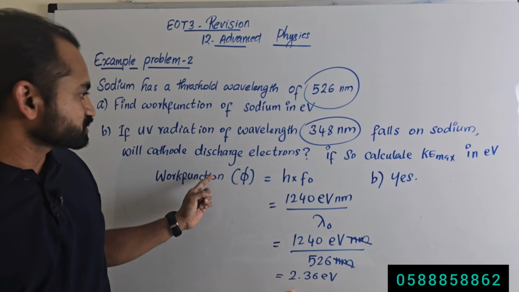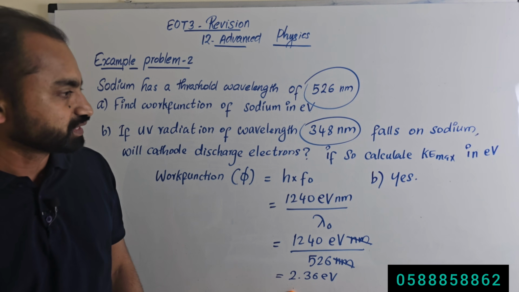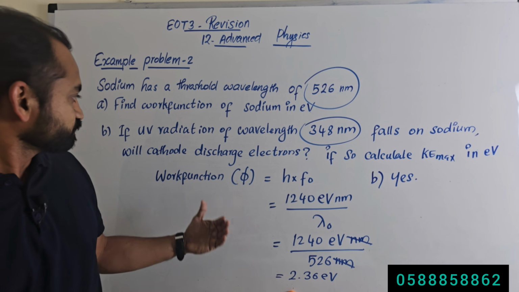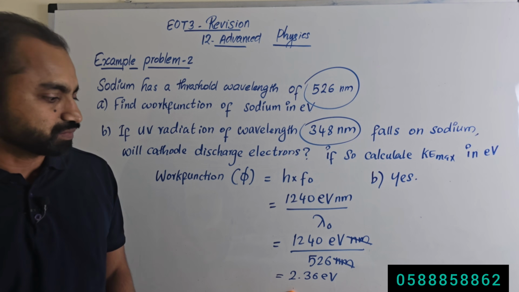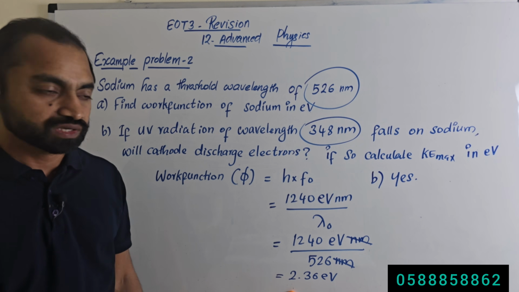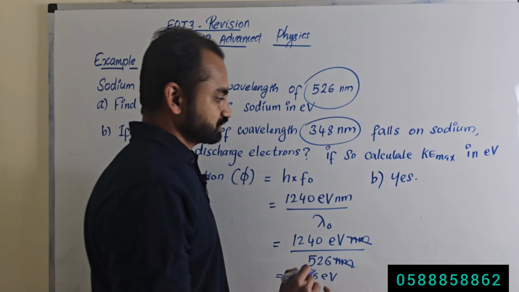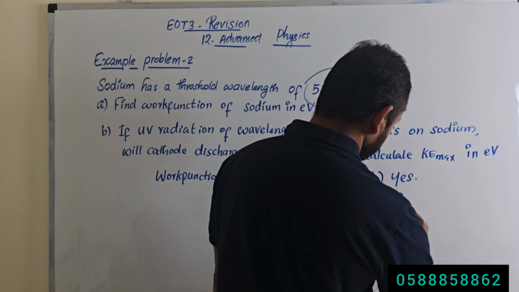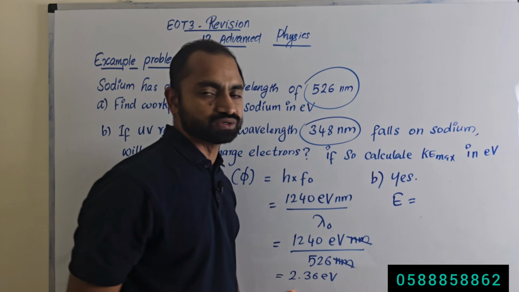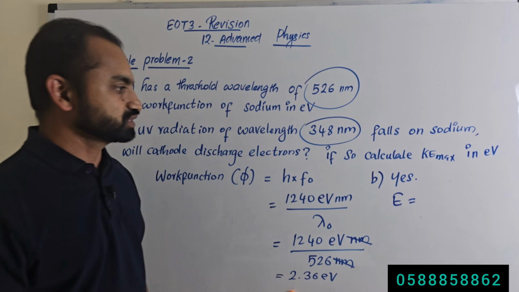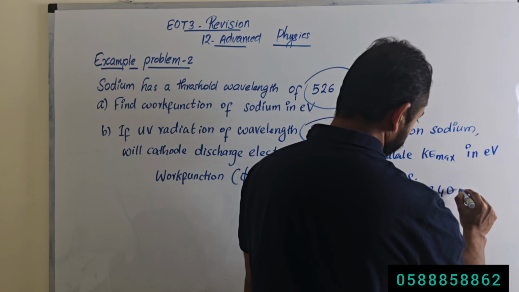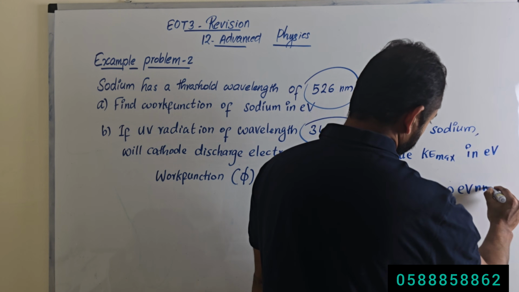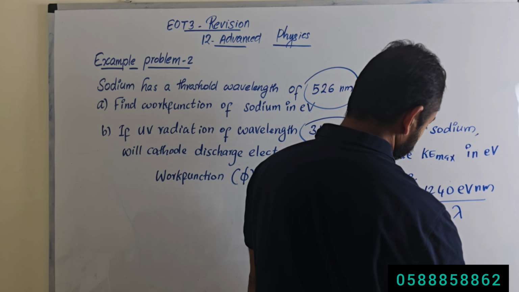Okay. The next, how to calculate the KE max, the maximum kinetic energy. So first we will calculate the energy of the incident photon. What is the energy of the incident photon? Energy of the incident photon in electron volt, 1240 electron volt nanometer divided by the wavelength.